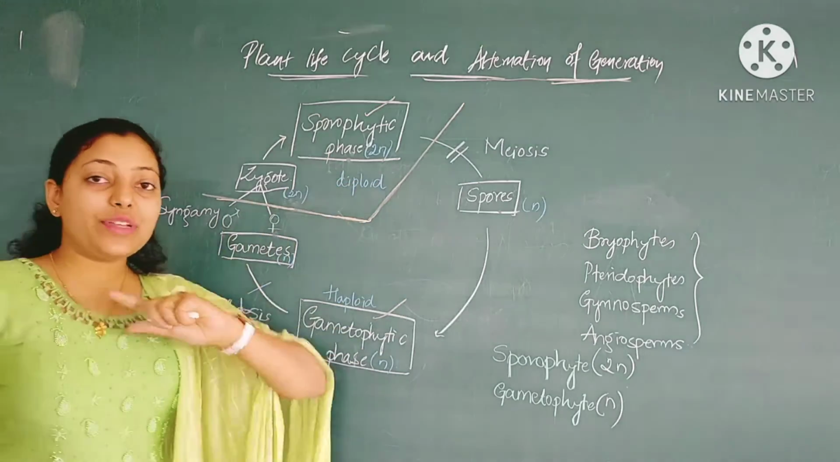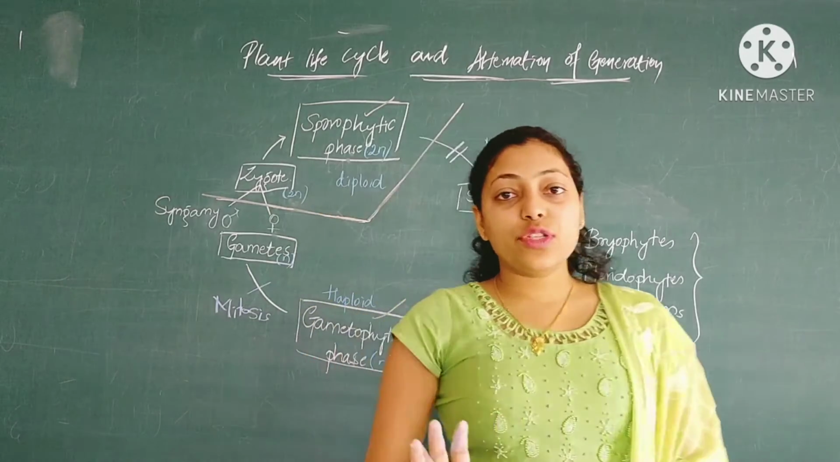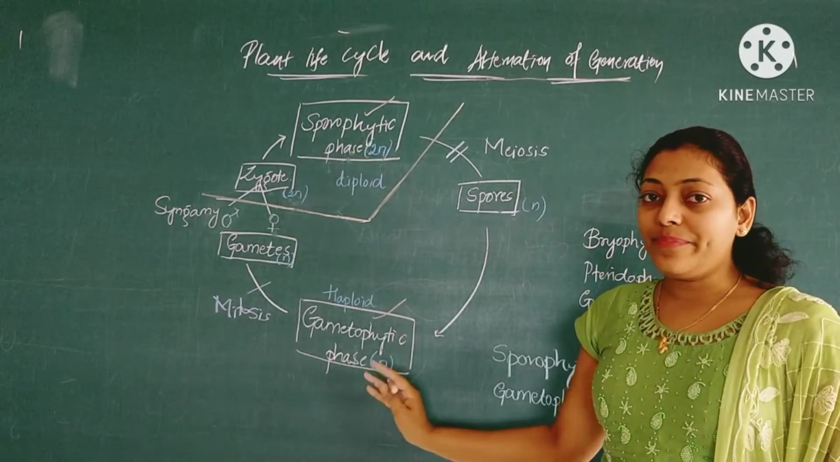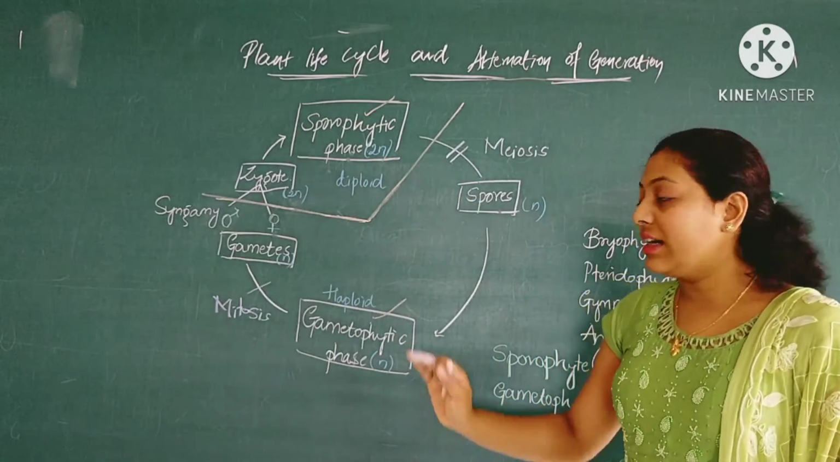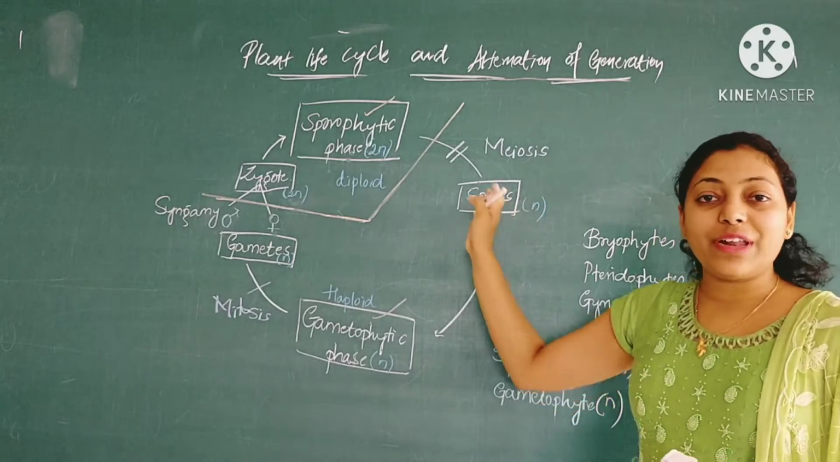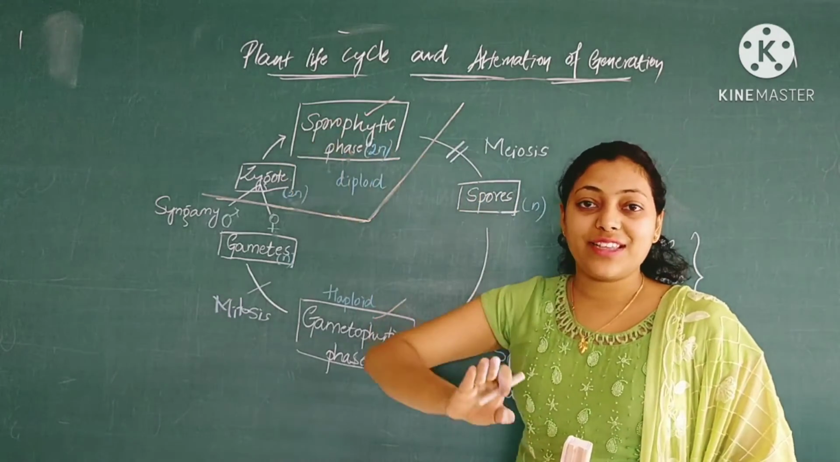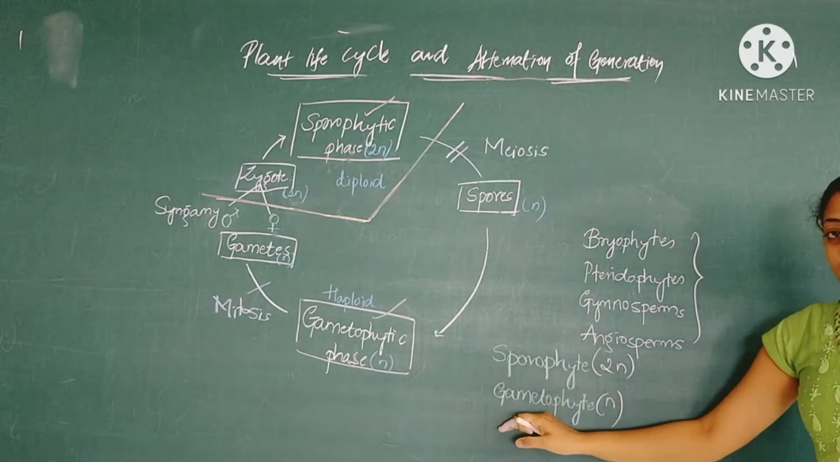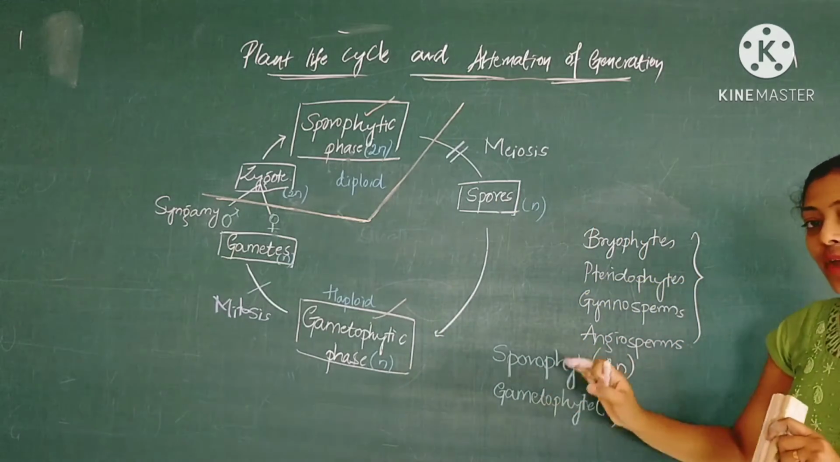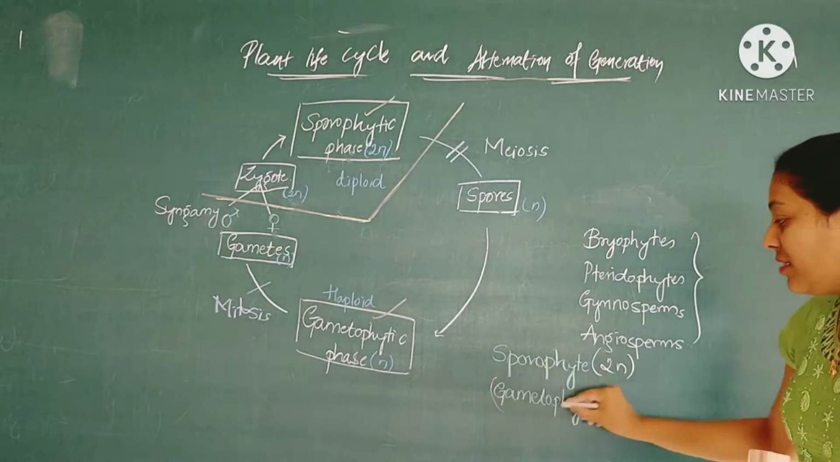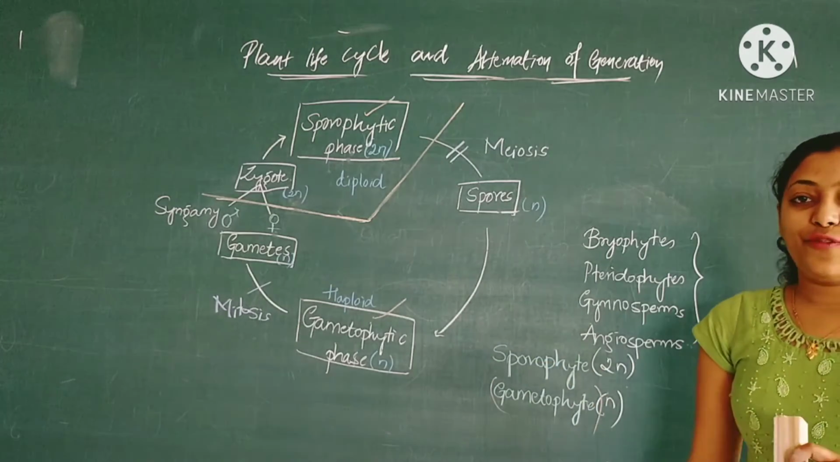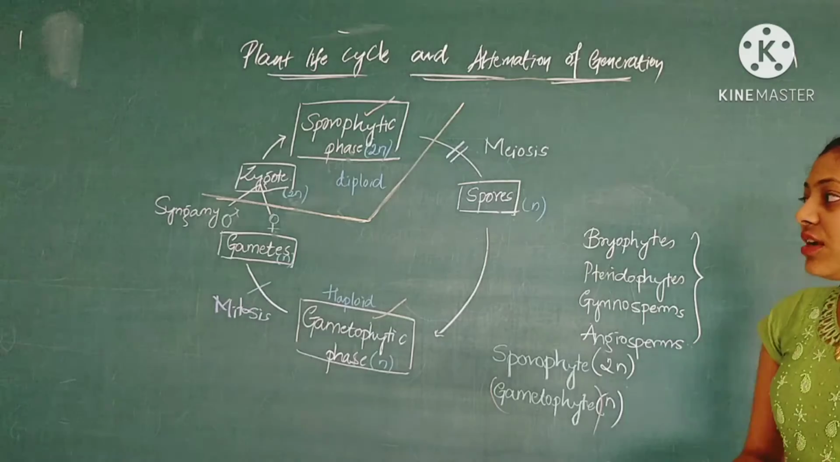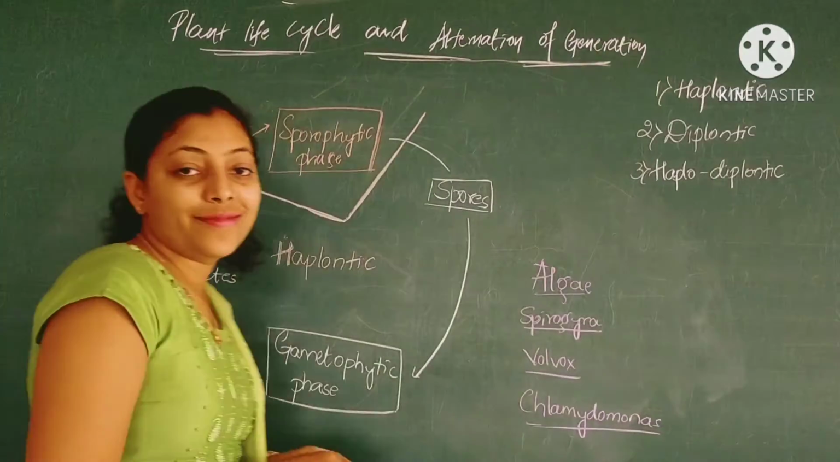I request again, do not be confused by the words which are over here. Do not have confusion regarding spores and do not place them under the sporophytic phase, because spores are haploid in number. That's why the stage which consists of a haploid set of chromosomes is placed under the gametophytic phase. Is it clear? So now we can move to our next part.